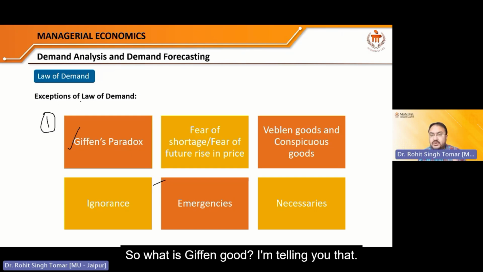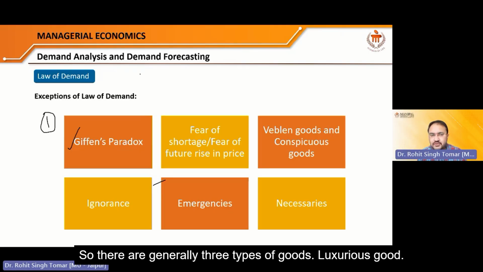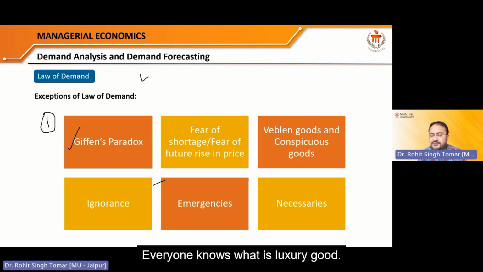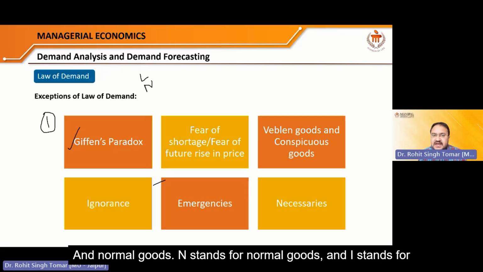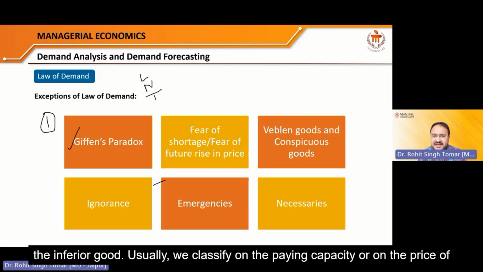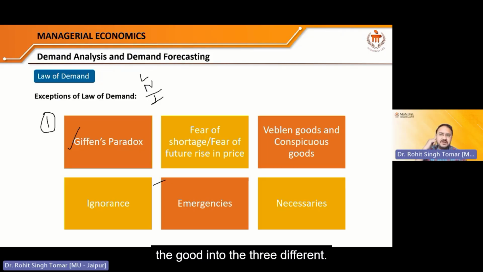So what is a Giffen good? I am telling you that. There are generally 3 types of goods: luxurious goods, everyone knows what a luxury good is, and normal goods. N stands for normal goods, and I stands for inferior goods. Usually we classify goods into these 3 types on the basis of paying capacity or the price of the good.